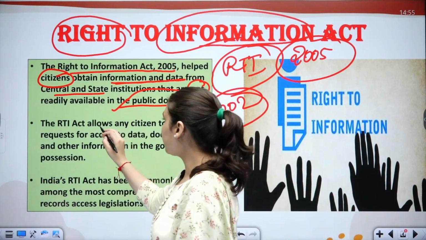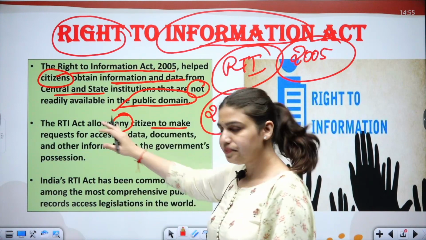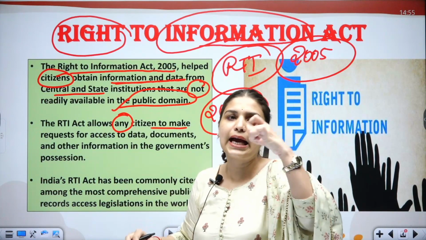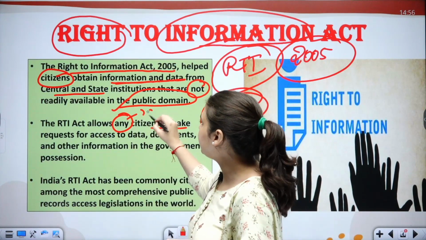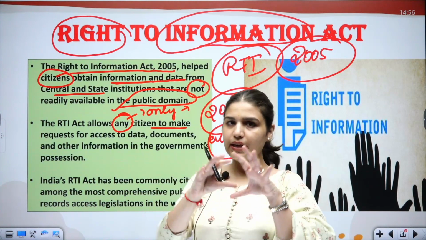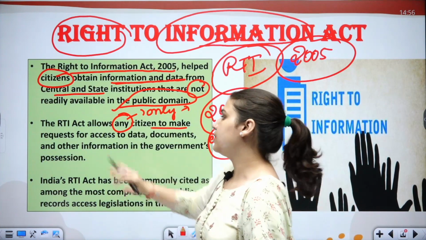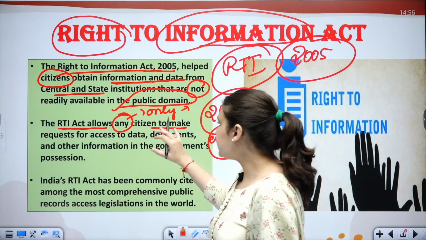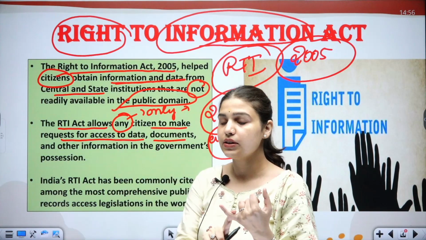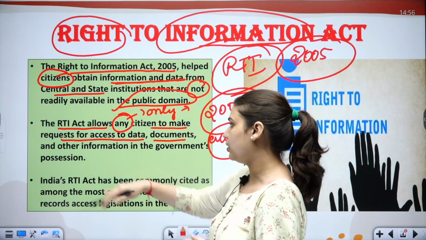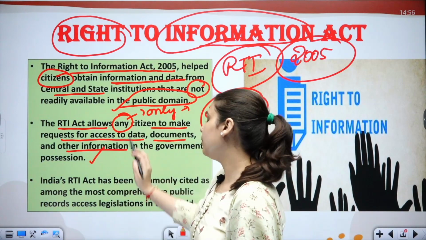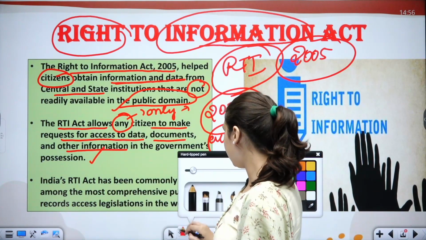Now moving on, this act allows any citizen. So this can be an extreme statement. There are a few extreme words which UPSC can put in any statement, for example any, only, every. So these are some extreme words, so we should pay attention while reading about them. So this RTI Act allows any citizen to make a request for access to data, documents, be it central level institution, be it state level institution. So request for access to this data, documents and other information in the government's possession. So this is what this RTI Act says.